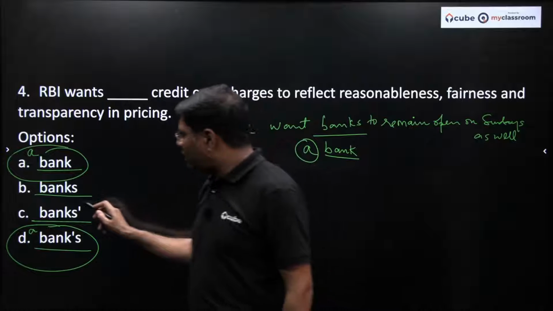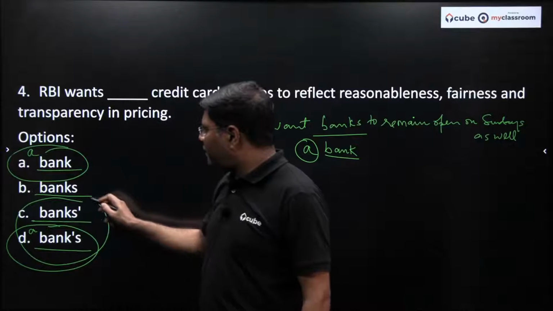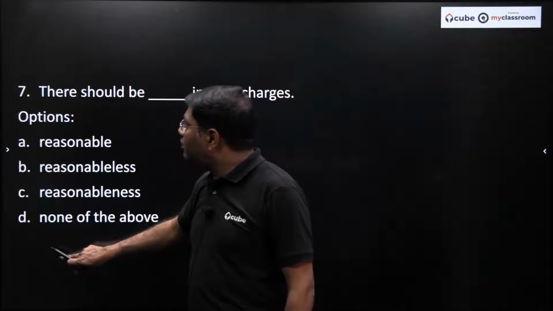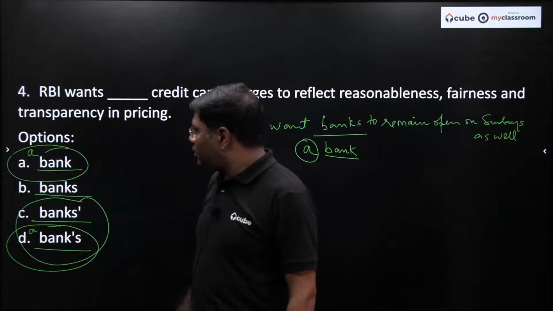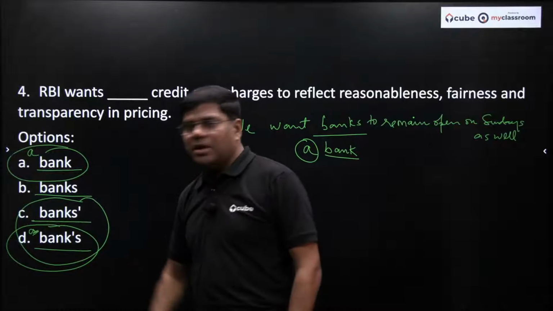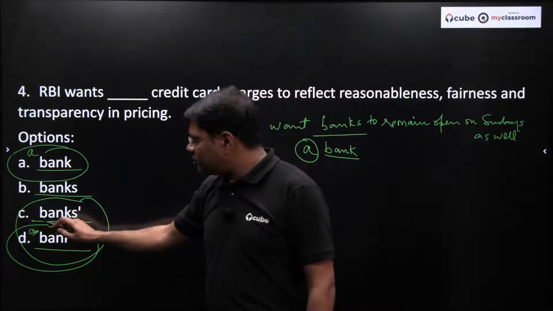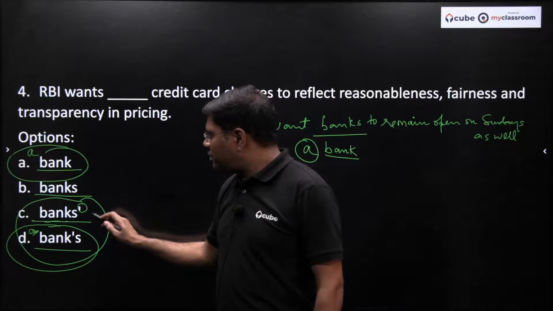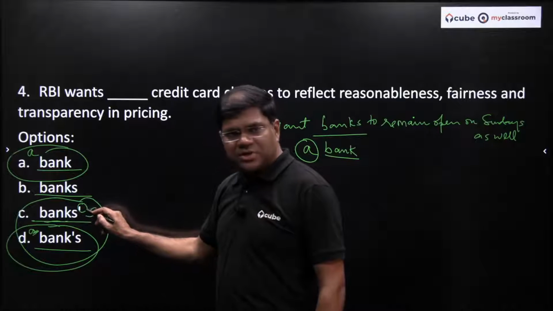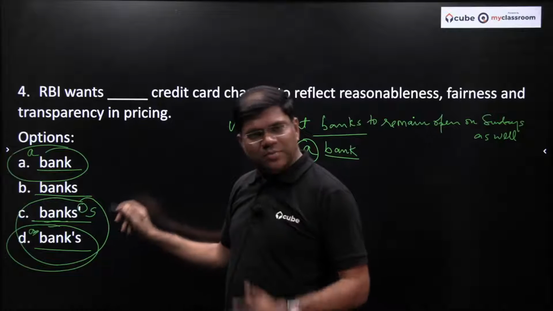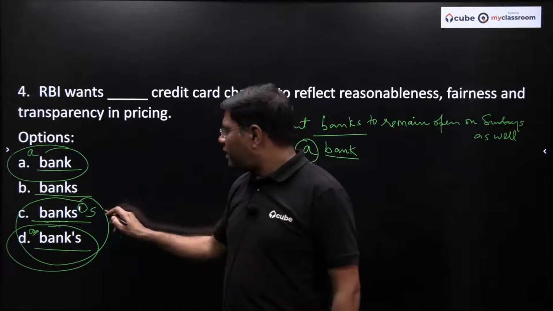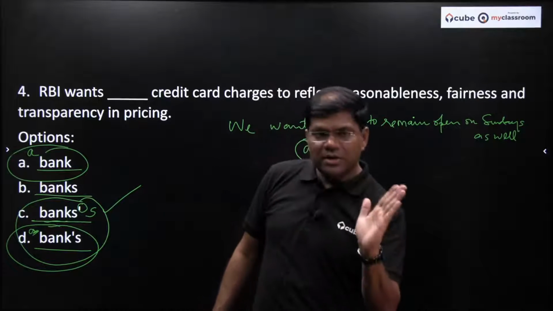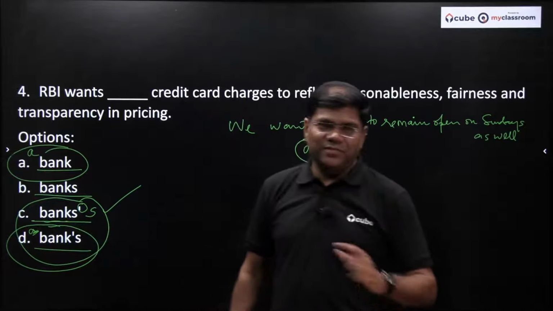Possession is given only in two cases. One is case number C and the case number D. Just a moment. So because here the article a is missing, it is not the right answer. And here, because you have banks plural and you put a possession here. When you put a possession here you don't need to put the S. Please understand this. When you put the possession here there is no need of S. It means basically the S is there. So C is the right answer, because it has plural, it has possession as well. If you want to keep it singular, then you have to put the article a. That is the right way of doing things, right?